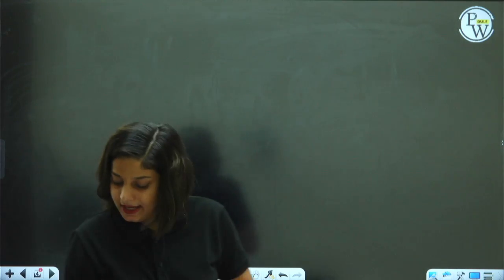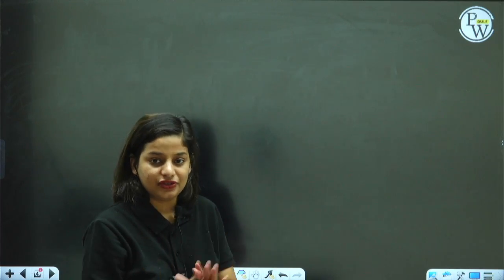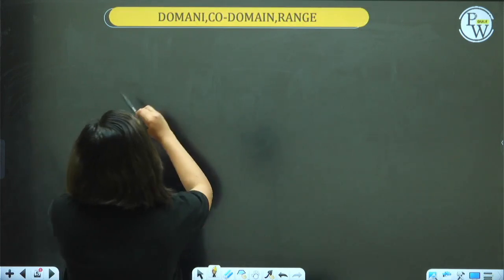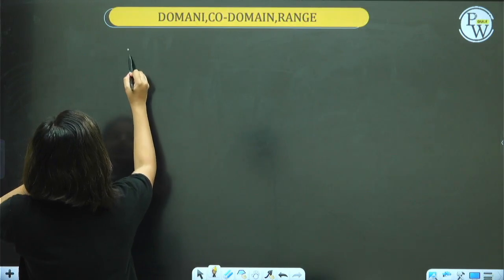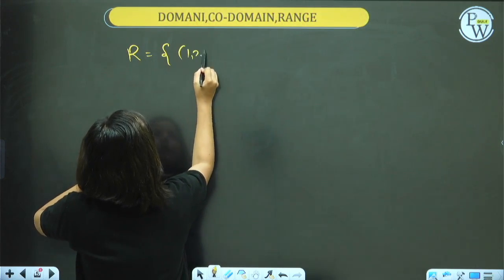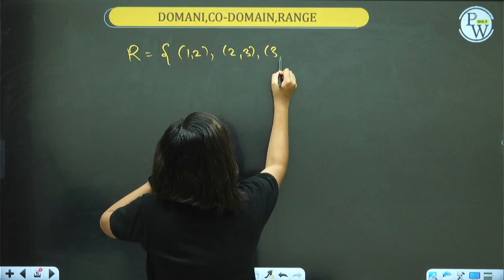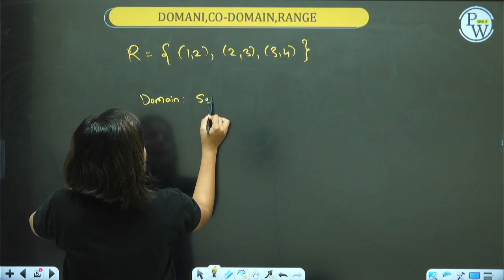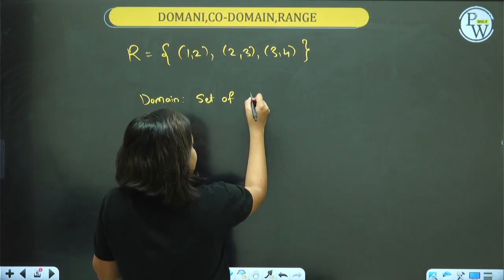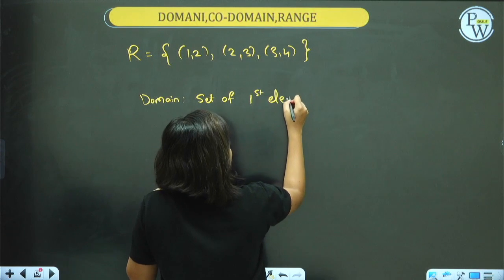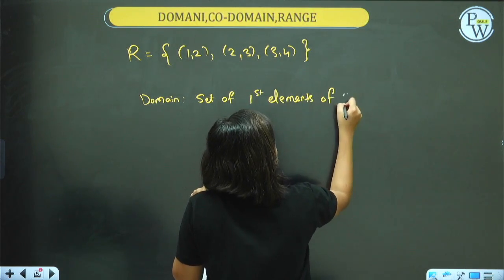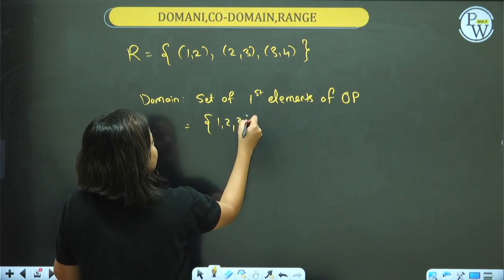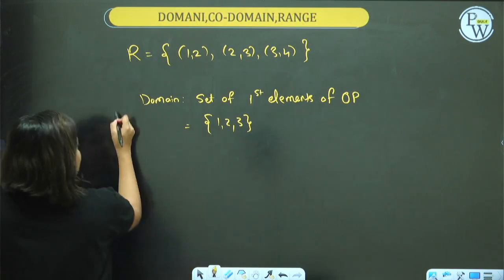Let's talk something about domain and range of a relation and also how a relation is represented in the next slide. Domain and range and codomain. A relation set is given as (1,2), (2,3), (3,4). What will be the domain? Domain is nothing but a set of all first elements of ordered pairs. OP is ordered pair. What is the first element of ordered pair? 1, 2 and 3. Domain can also be written as X.